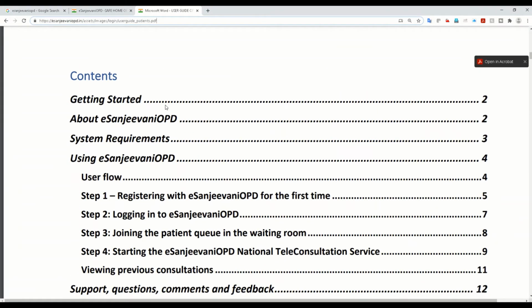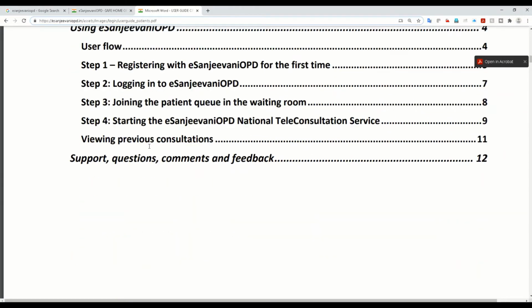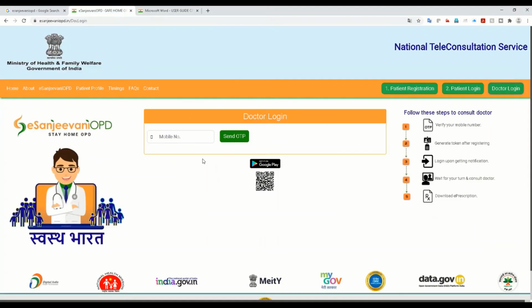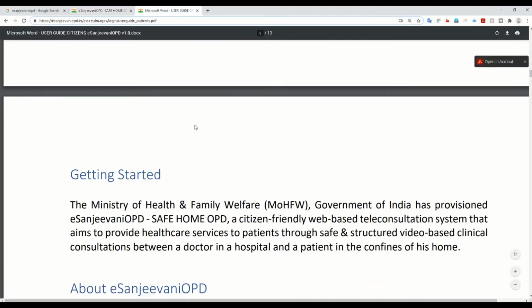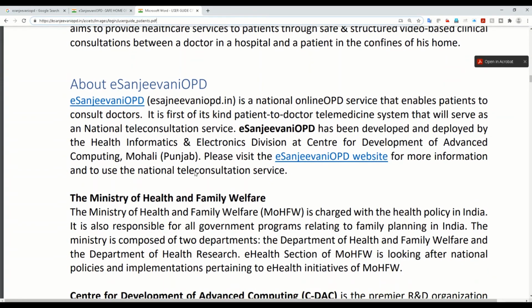So getting started, we have a table of contents here. What are the instructions covered in the document here? I can show the document because I cannot register online and show the live demo, as my private details will be shared online, so I don't want to do that. But I will show all this, whatever we do online is displayed here in the page.